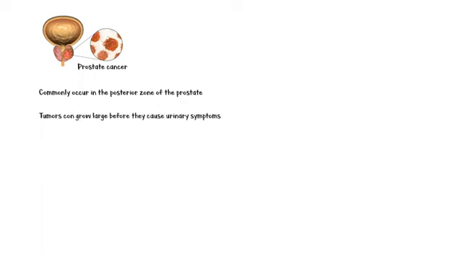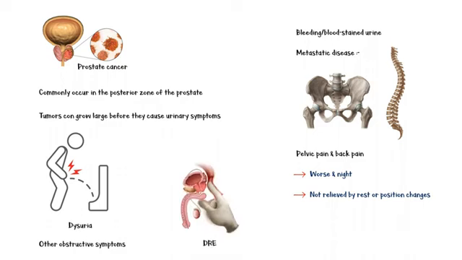If the cancer is metastasized, the commonest sites of secondaries are the pelvis and the spine. So, the patient will have pelvic pain and back pain respectively. The pain is worse at night and is not relieved by rest or position changes. Finally, on digital rectal examination of the prostate, there will be an irregular, hard lump felt.